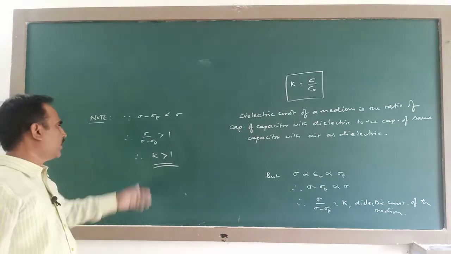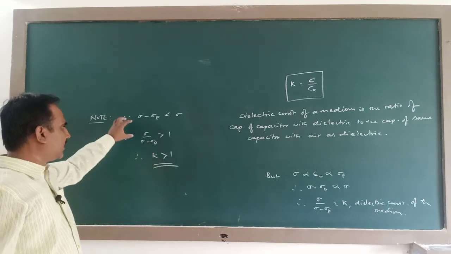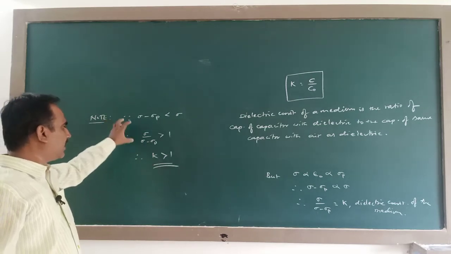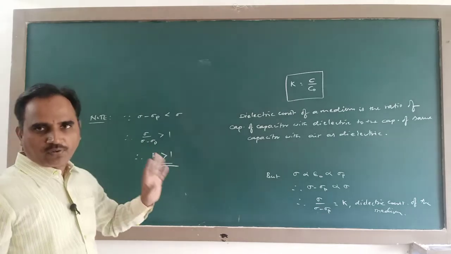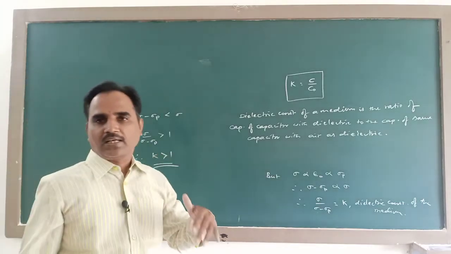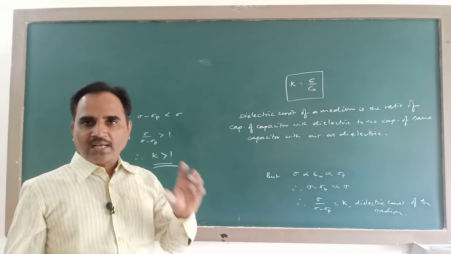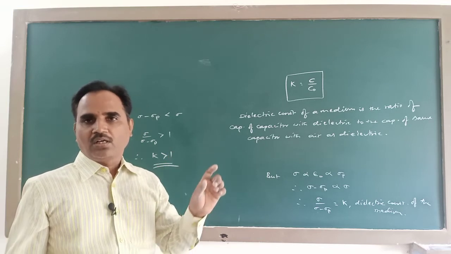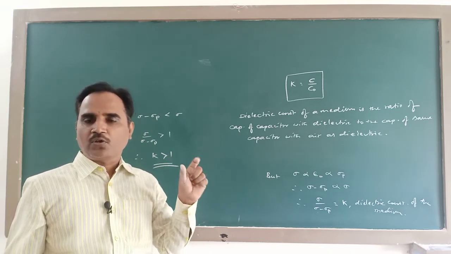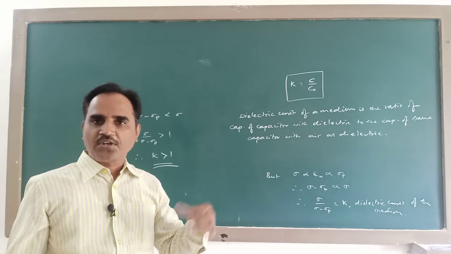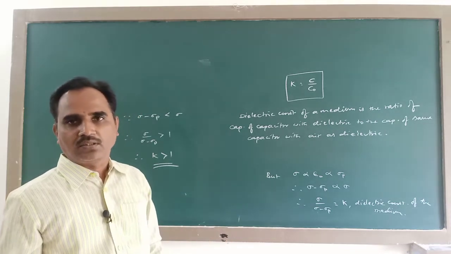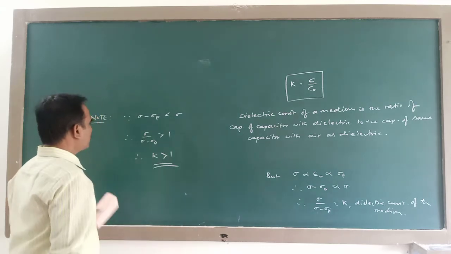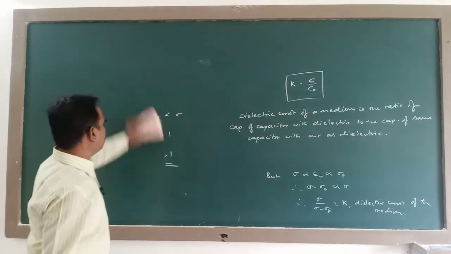Numerically you can show the introduction of a dielectric medium increases the capacitance. Conceptually also you can tell that due to dielectric polarization, the net electric field between the 2 plates decreases, thereby the potential decreases and hence capacitance will increase. You can also explain that way.